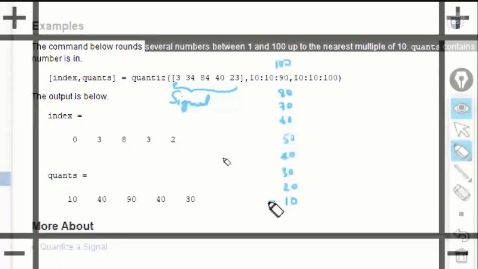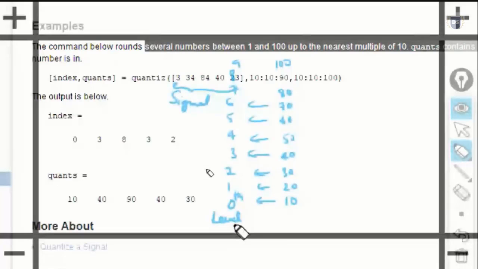We can think of this as zeroth level, this as first level, this as second level, third, fourth, fifth level, sixth level, seventh level, eighth level, and ninth level. So this number over here represents the levels, or in other words, it is trying to represent the index. It is trying to represent something called the index.